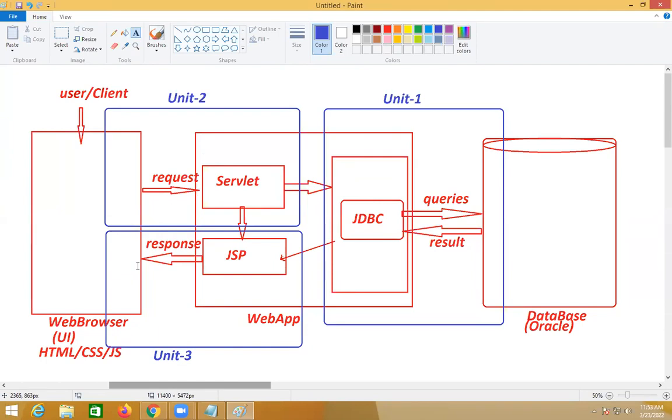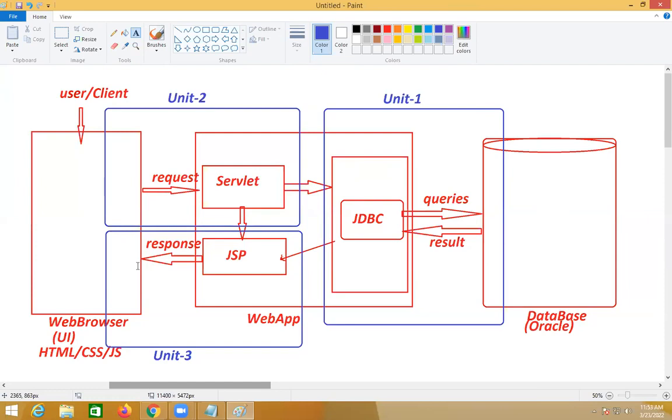The UI trainer will have specialization. He will do a lot more work in his technology, and I'll do a lot more work in mine. But I'm going to touch Oracle, and I'm going to touch your HTML, CSS, JavaScript. Clear, right?